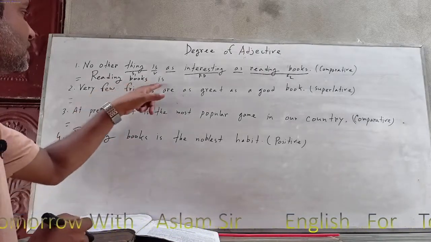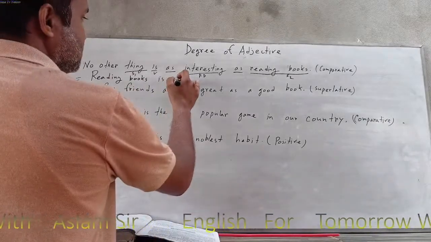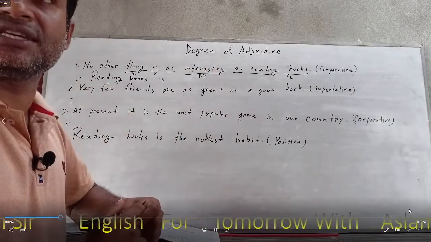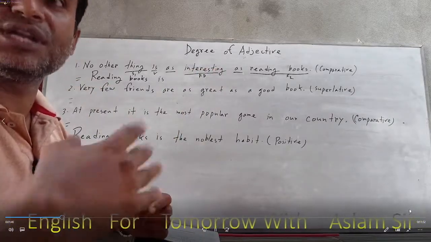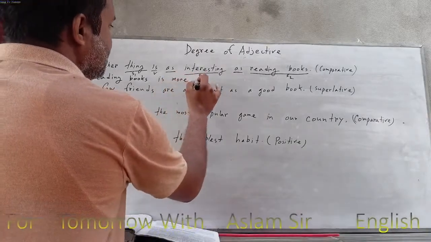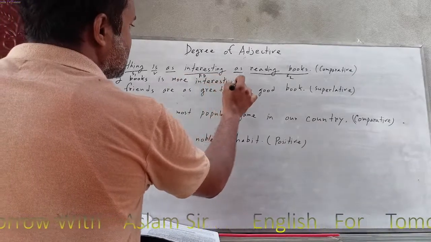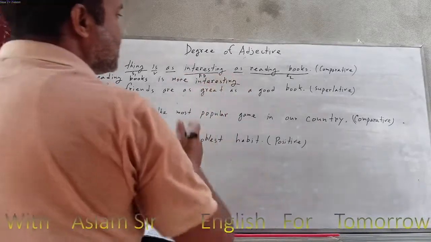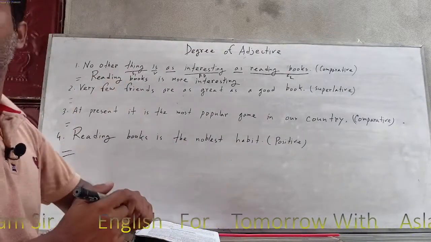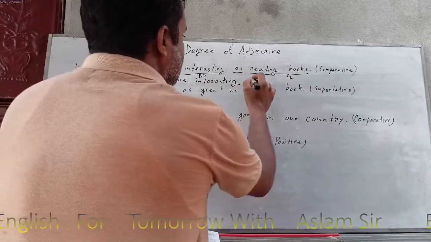So "reading books is interesting." What is the comparative form of interesting? More interesting. Good. So you write "more interesting." Next you take "thing." So, reading books is a more interesting thing.